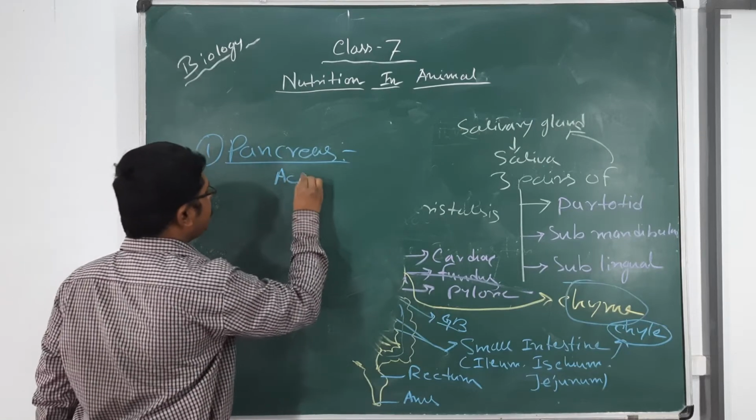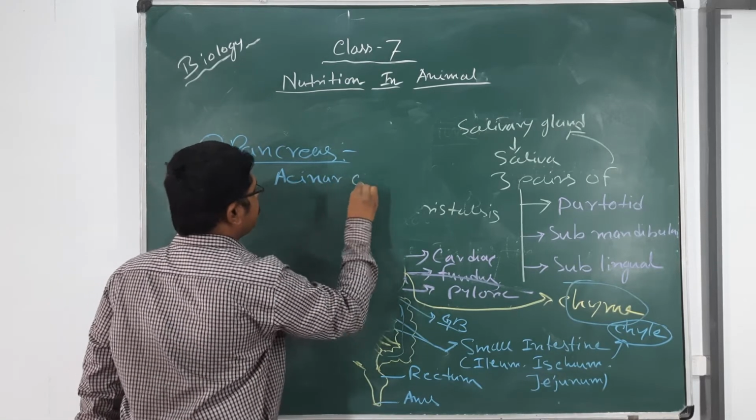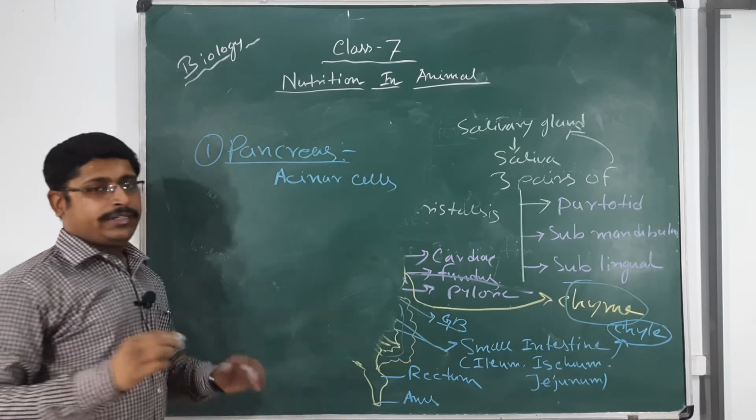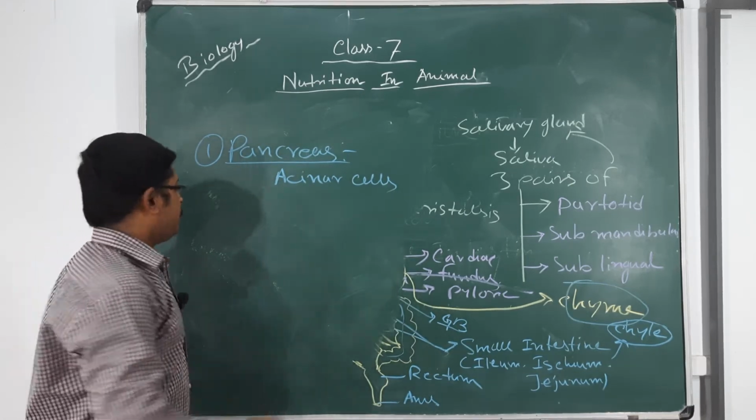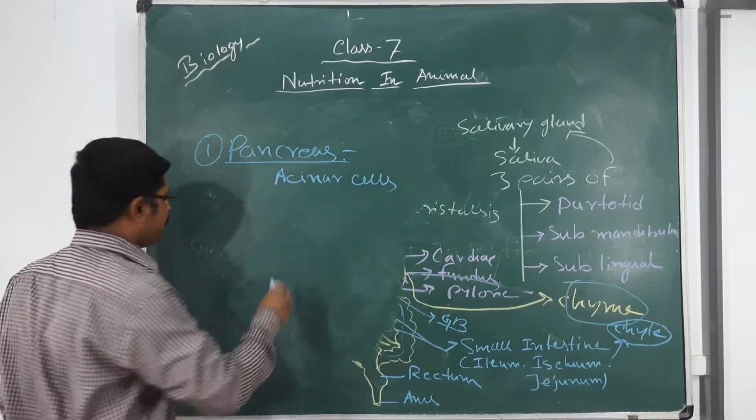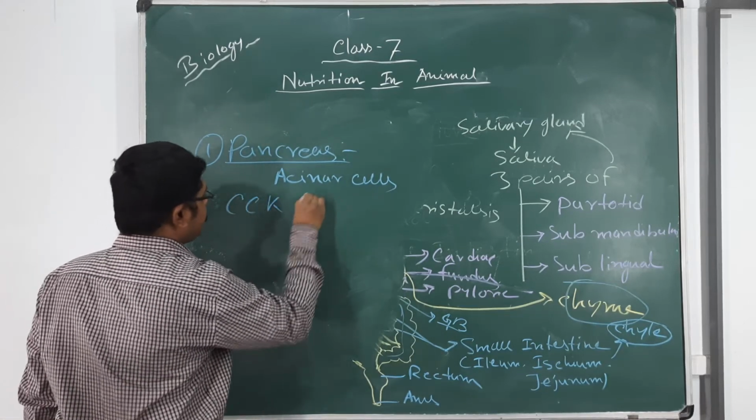In the pancreas, there are some acinar cells present. They secrete some enzymes responsible for fat and protein digestion, just like one very famous hormone called CCK-PZ.